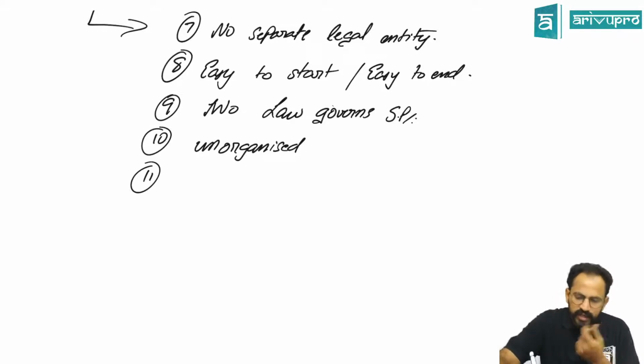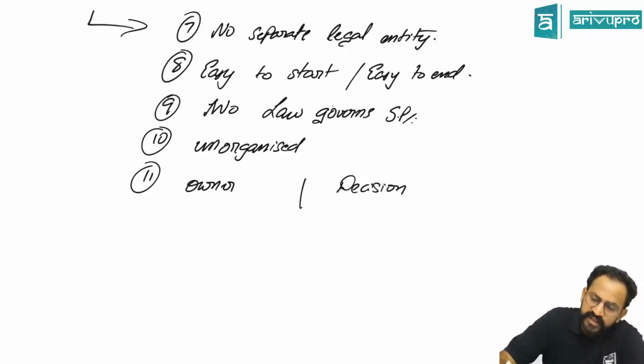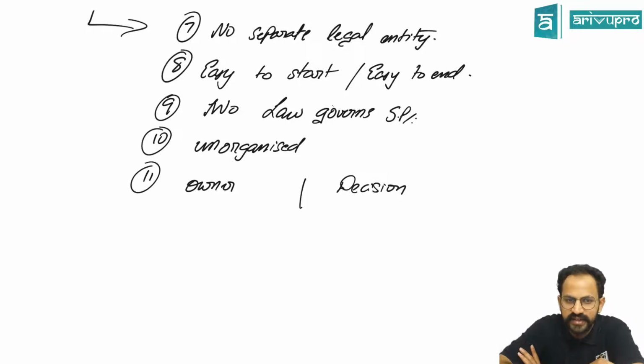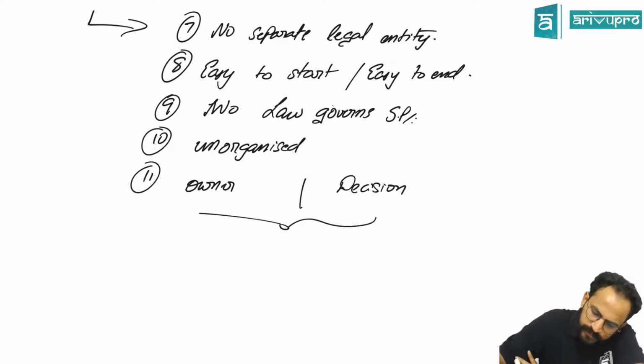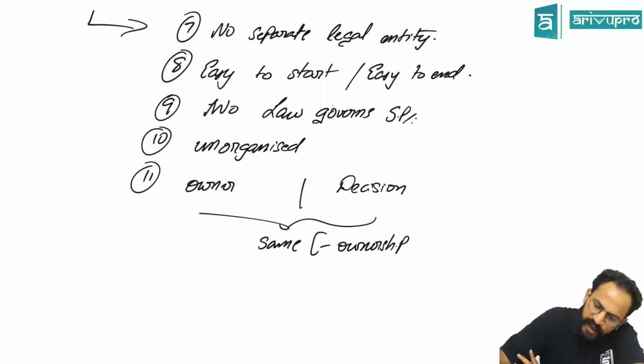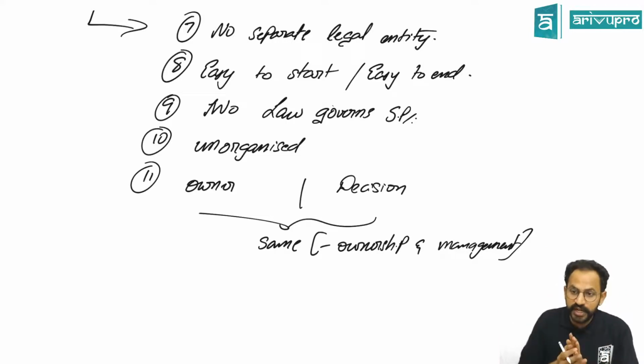Okay, I have a point. Tell me, who is the owner and who takes decisions? Is it both one and the same, or are they different? They both are the same. Meaning ownership and management are similar. Correct? So this is something about sole proprietorship you already know.